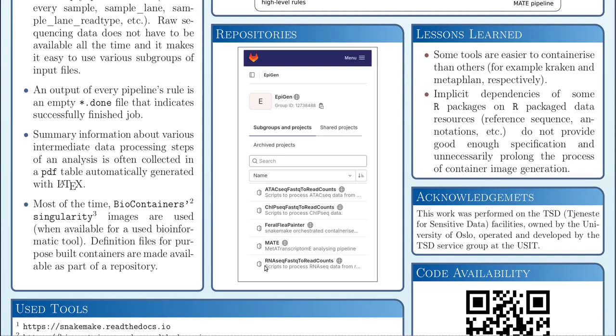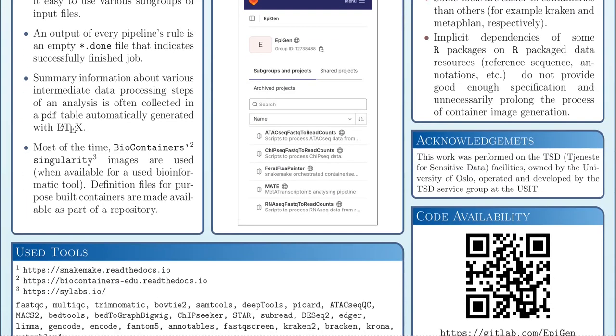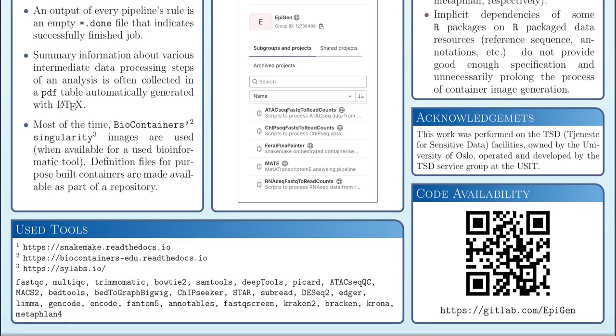Let's get back to the feral flea painter. It uses outcomes from ATAC-seq and RNA-seq pipelines to perform differential analysis of those data. The results of the two types of differential analysis are then merged by the pipeline to explore the relationship between the differential gene expression and differential accessibility. To access the EPIGAN GitLab page, you can use the QR code located in the right-hand bottom corner of the poster, or simply use the provided URL.